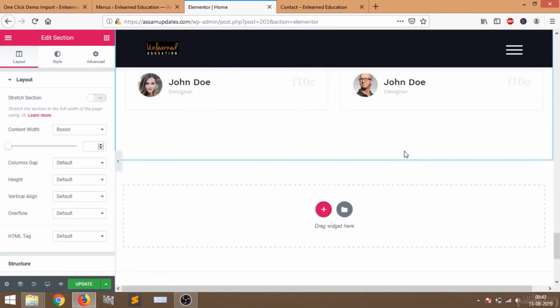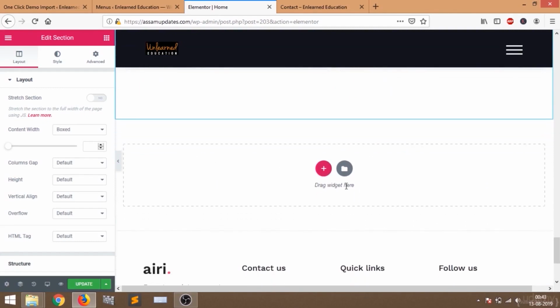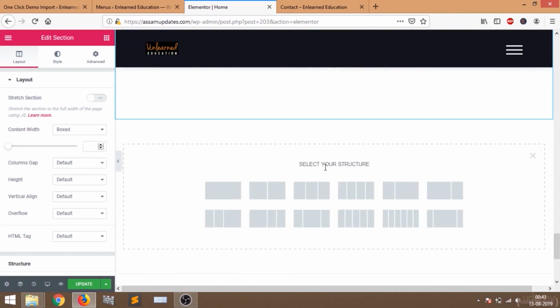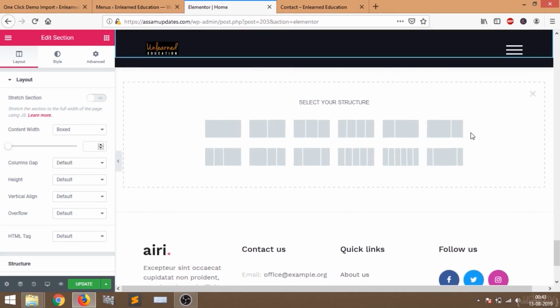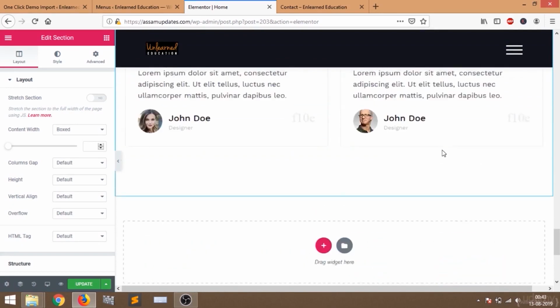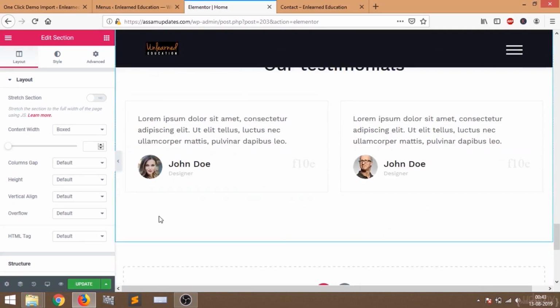Okay, so you can add more sections by just clicking on this button. Drag widget here. If you click this button, then you can see there are different shapes of columns. You can select two column, three column, single column. I'm not going to select more. So now I'm going to click on update.